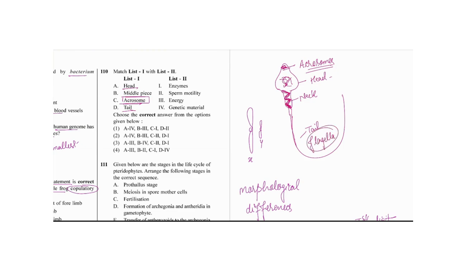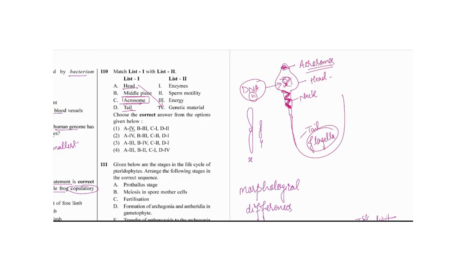Okay, so here let's see the matching. The head should have the genetic material. Here the genetic material, DNA or the RNA, everything would be available. DNA will be there, which is haploid. Okay, so here it would be the haploid. I'll write here n numbers. So head is having the genetic material.